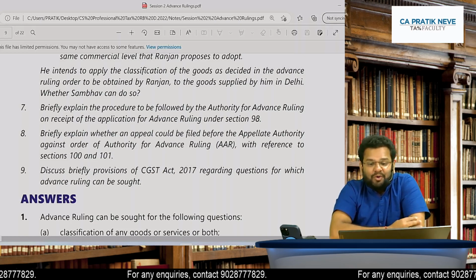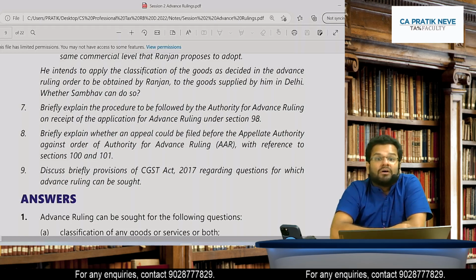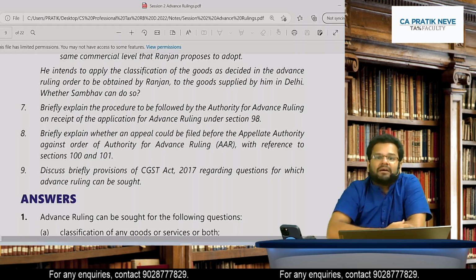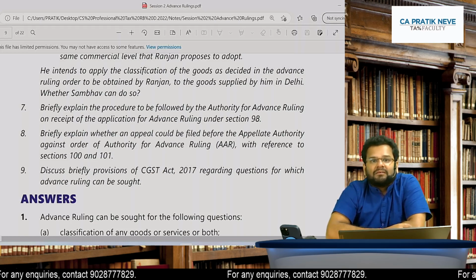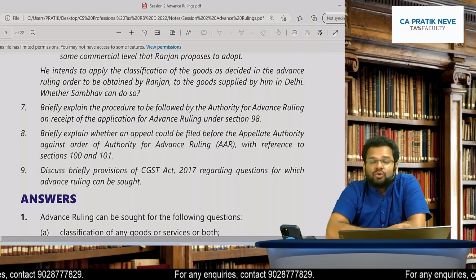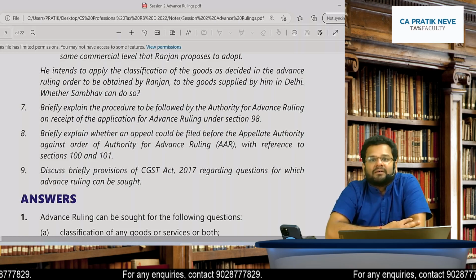And one more question I would like to ask, that can he make application for doubt in relation to place of supply? Ketki. Answer is no. Place of supply issues cannot be addressed in advance ruling.